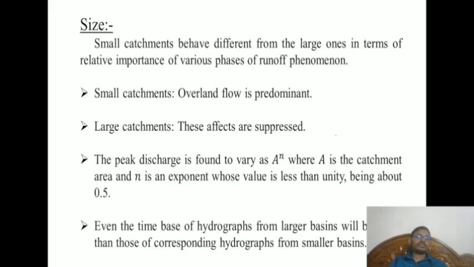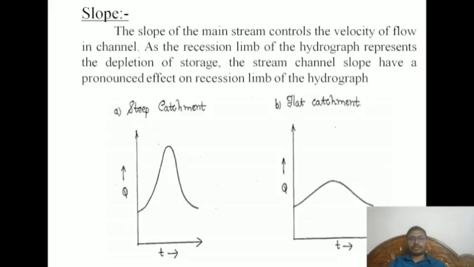Now coming to size, small catchments behave differently from large ones in terms of the relative importance of various phases of runoff phenomena. That means in small catchments overland flow is predominant, while in large catchments it is suppressed. So the peak discharge will vary depending on the catchment size. If it is small it will be one way, and if it is large it will be another way.